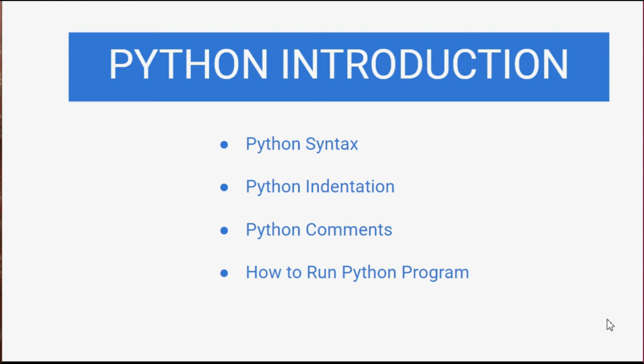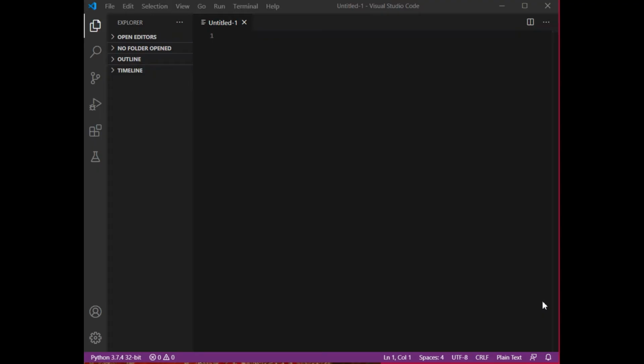As I have shown you in the last lesson also, I have installed Python on my system, and I am going to run that Python code in the Visual Studio Code editor. So let's run the code and understand the basics. This is my Visual Studio Code editor. Now I'm going to code for Python in this particular editor. Again and again I'm saying the same thing: it is your choice. You can run that on any platform which supports Python, and the syntax will remain the same.